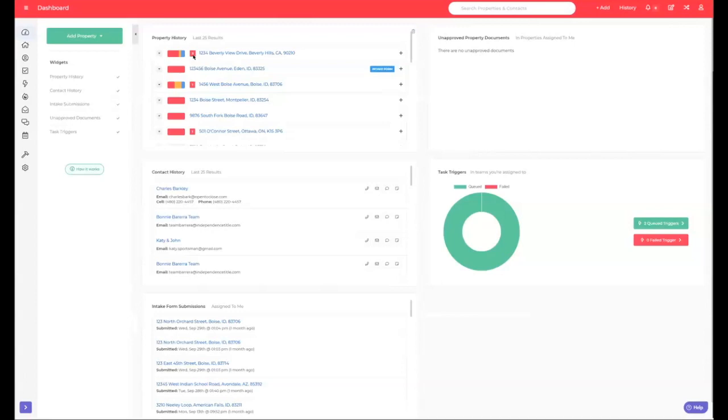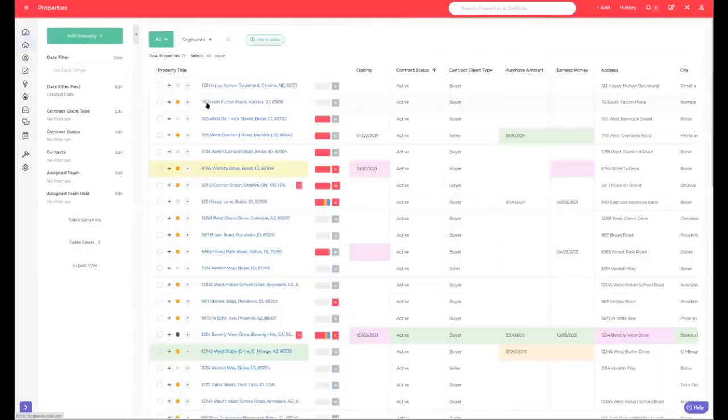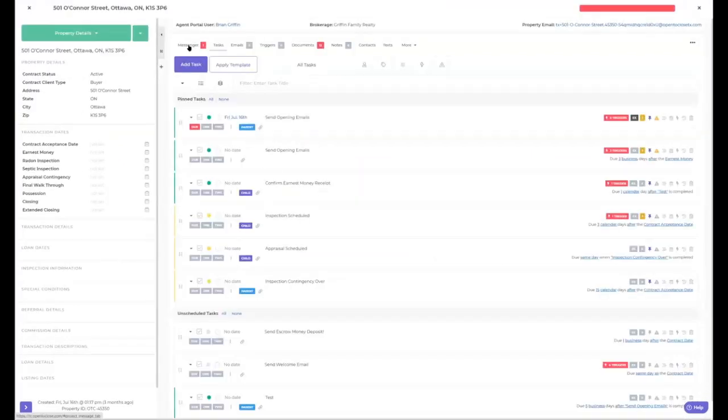So now you don't have to go to your email and search and say, did I receive this? Now you know you received it. It's right here. Over in the properties, you can see that I have one message that I need to take care of in this property. So if I click over in this property and I go into my messenger,